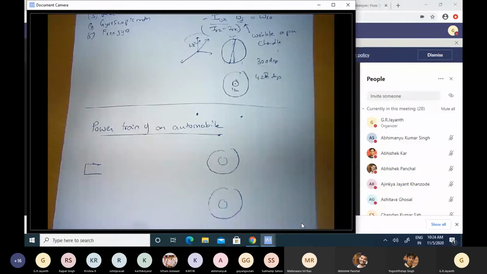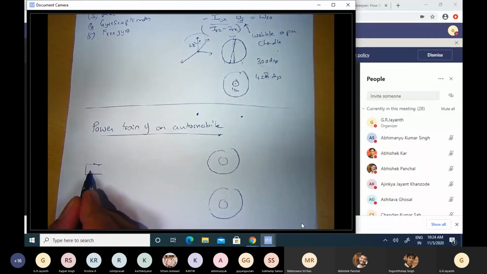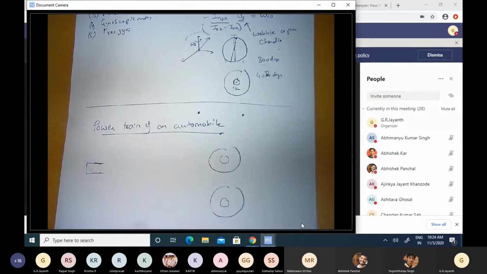But what is it that facilitates this transfer of power from the engine to the wheels? You have to remember that at its most basic level, there is just an explosion happening inside the engine, right? So you mix fuel and air in the right proportion, and you have a spark there, or just the heat and pressure itself results in that explosion. Whatever the case may be, that explosion has to somehow be translated to useful rotational motion of these wheels. This is how you would explain the problem to a layman, and it's amazing that it's being done.